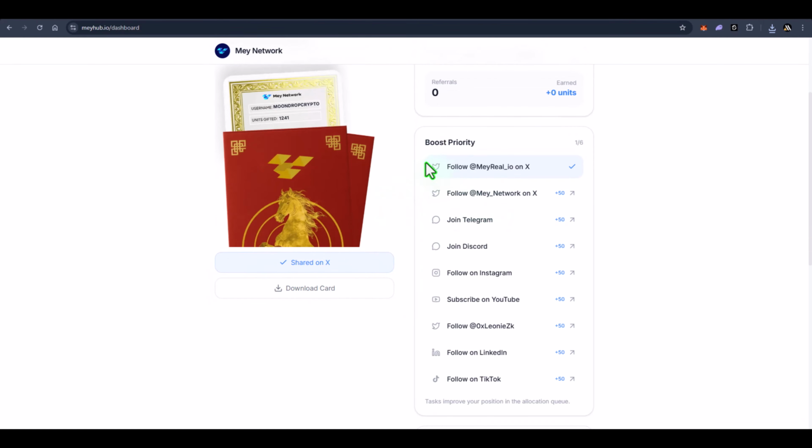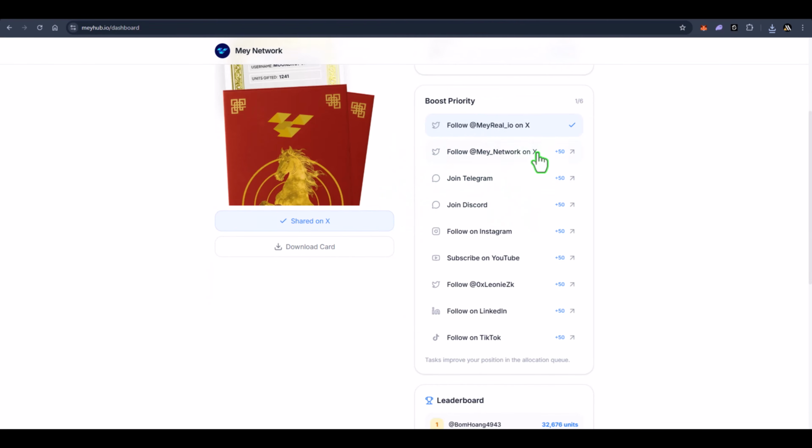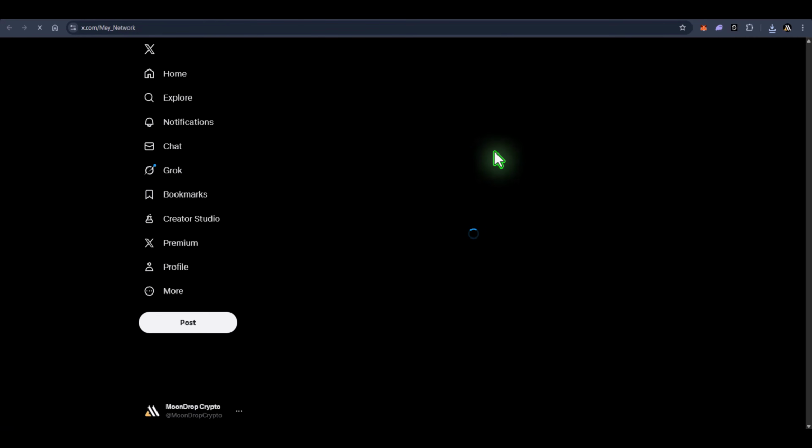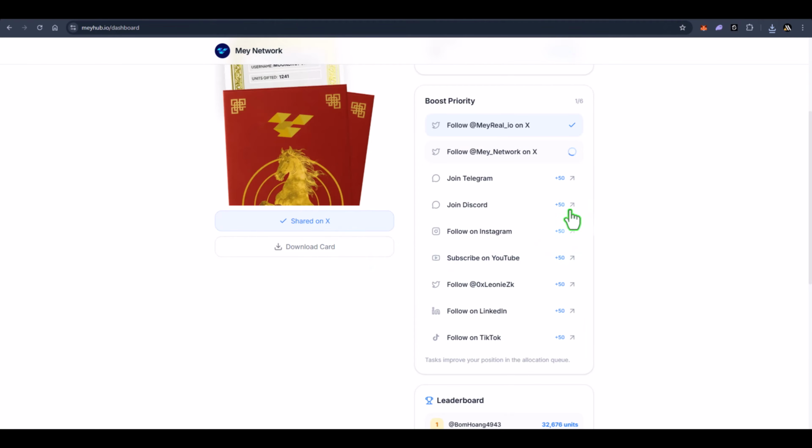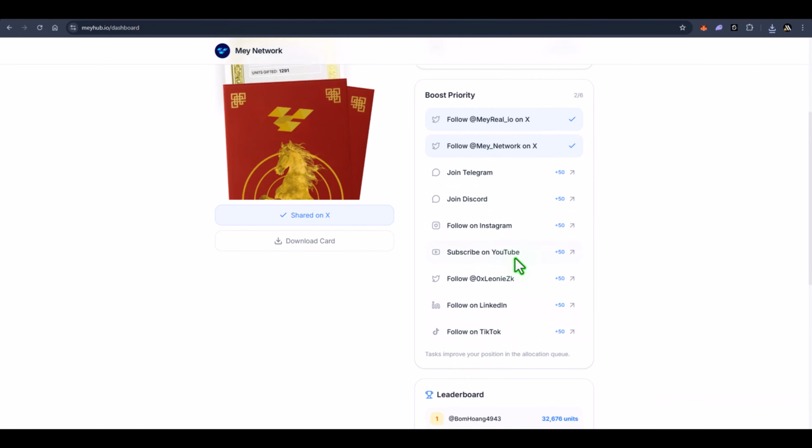Next, here you will find lots of basic tasks which you need to complete one by one. For example, click here to follow their X account, then follow their profile, come back, and done. Similarly, you can join their Telegram, Discord, Instagram, YouTube, etc. So make sure to complete them all.